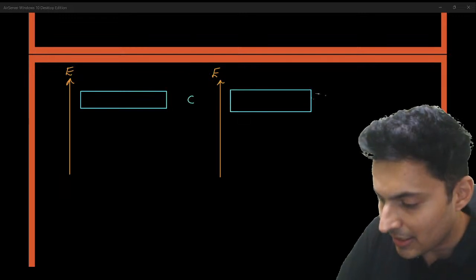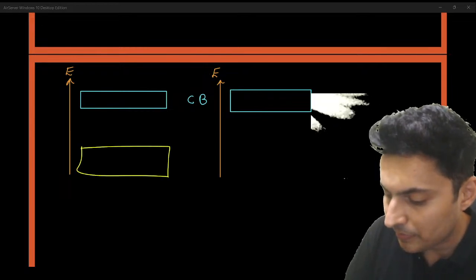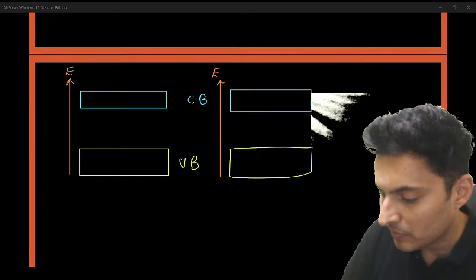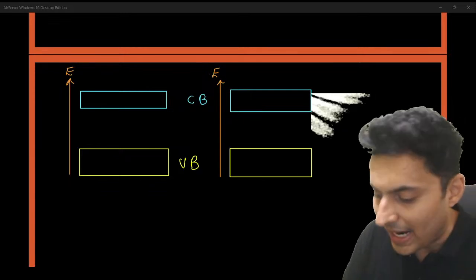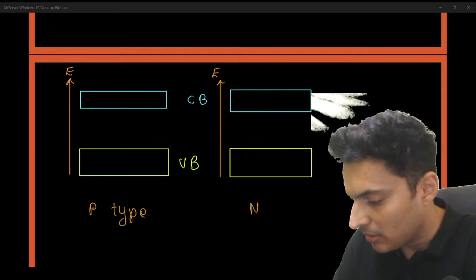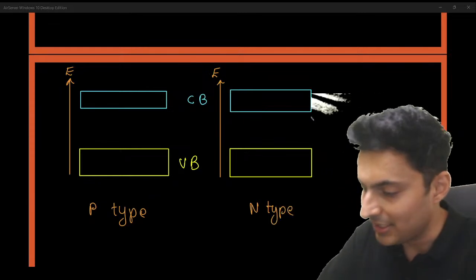Let's say this is your conduction band. Let's say this is your valence band below. If you compare P-type and N-type semiconductors, what is the difference?